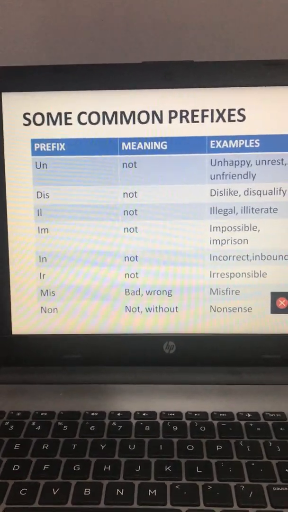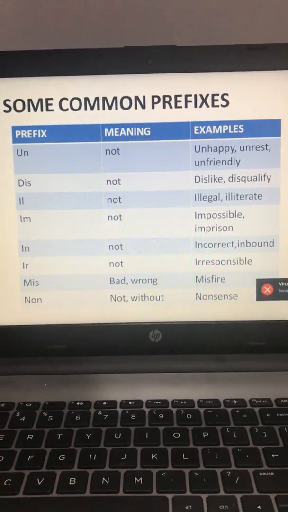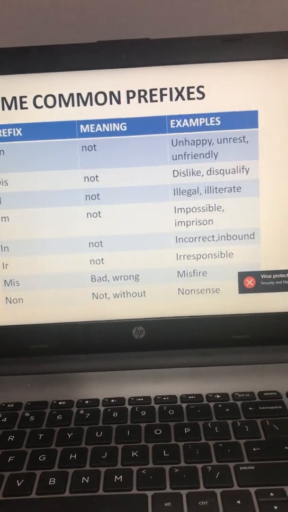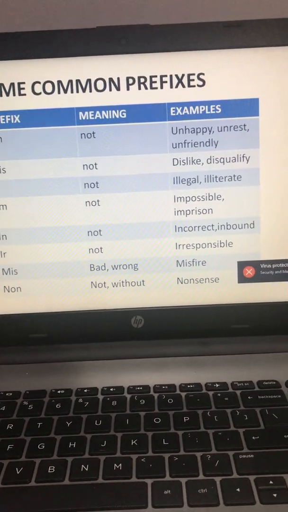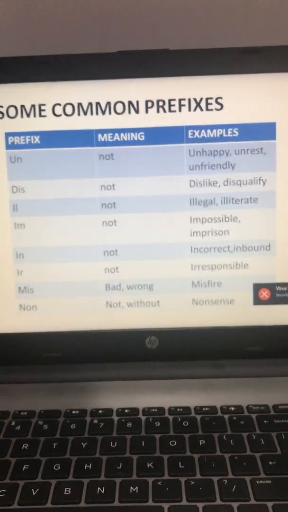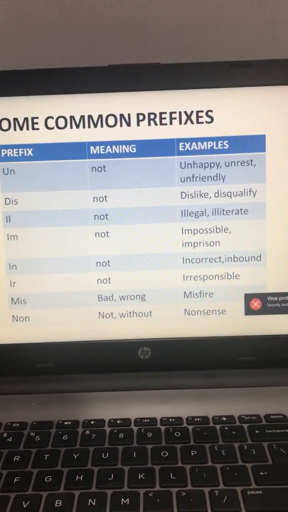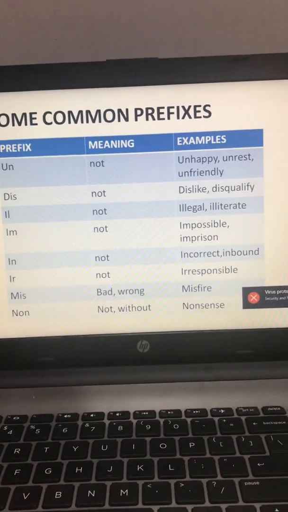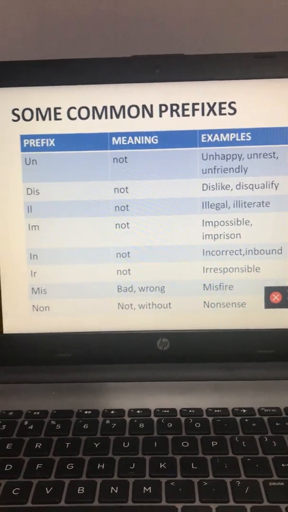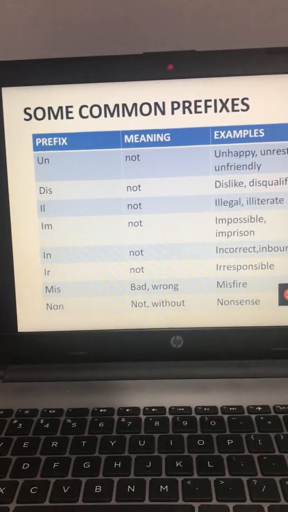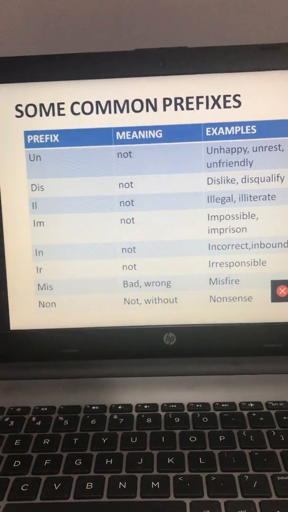Next is ILL. ILL means not. Before the words legal and literate, I have used the prefix ILL. So the new words that are formed are illegal, illiterate. Next is IM. IM means not.